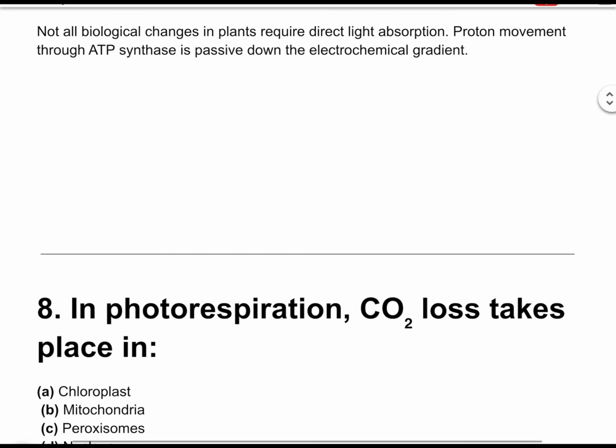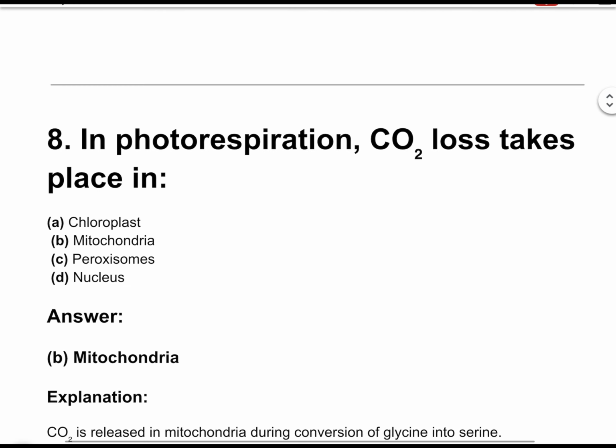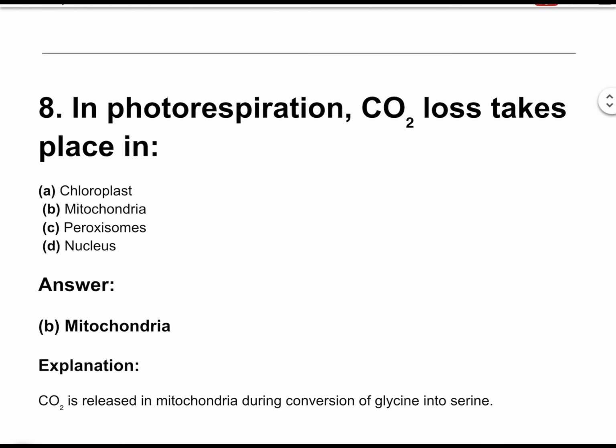Question number 8. In photorespiration, CO2 loss takes place in. The correct answer is option B. Mitochondria. CO2 is released in mitochondria during conversion of glycine into serine.